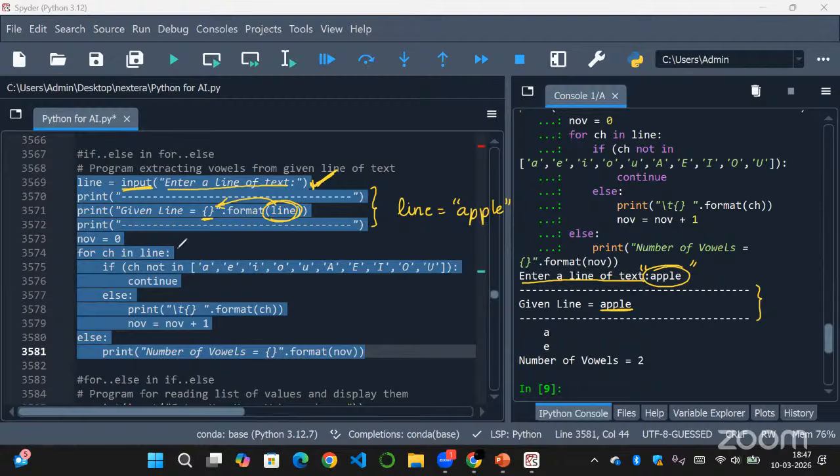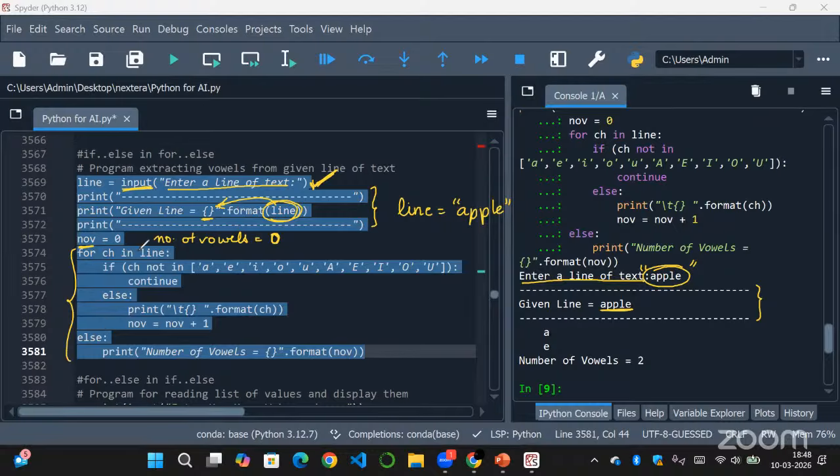Next, we are having number of vowels variable, okay? So to count vowels, we need a variable. So here, NOV means number of vowels. Such that when we get a vowel, we can just increment this, right? So the initialization is important. So number of vowels will be equal to 0 first. Then it will enter the for else loop.